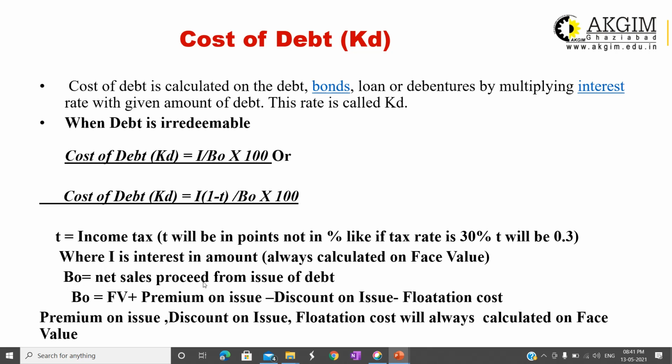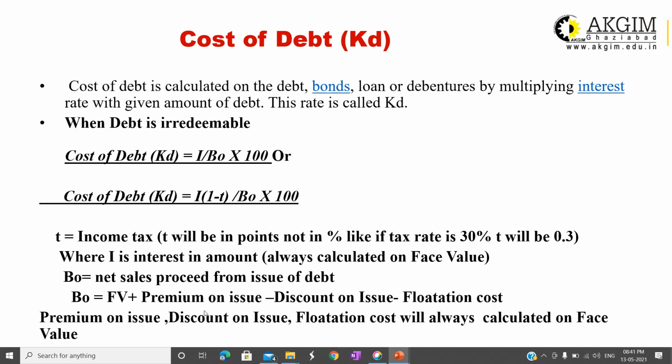B naught is net sale proceed from the issue of debt, and for B naught we have a formula to calculate it. B naught is equal to FV, face value, plus premium on issue minus discount on issue minus flotation cost. Do remember that bonds or debentures are issued either on premium or discount. Both premium and discount will not be there. Either it will be issued on premium or it will be issued on discount, right?